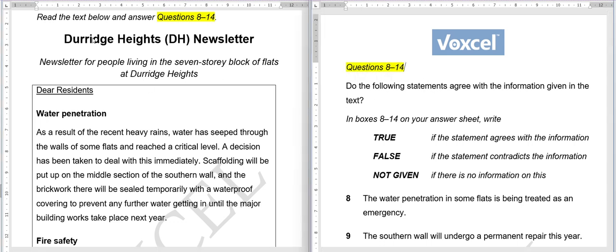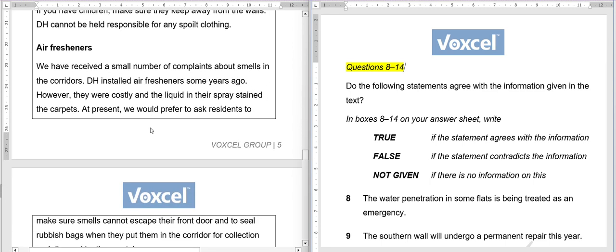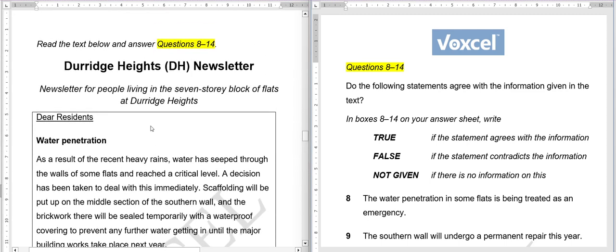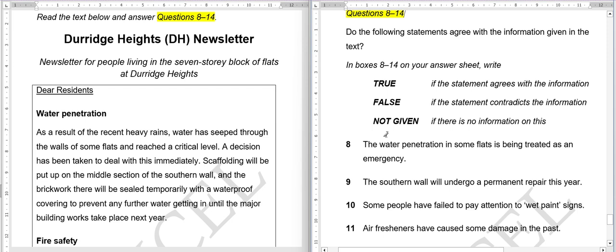So what kind of question? What we will read is the title of the passage: Durridge Heights DH newsletter for people living in the 7-story block of flats at Durridge Heights. So this is basically a newsletter for the people living in this particular building, and it's about water penetration, fire safety, internal decorations, fresheners, noise, and DIY. These are some sets of instructions that have been given to residents. So we will have to solve true, false, not given. So what we're going to do is read the first question and then try to find the information here.